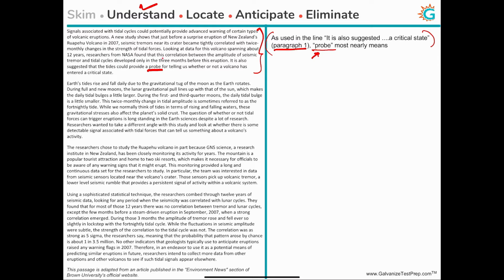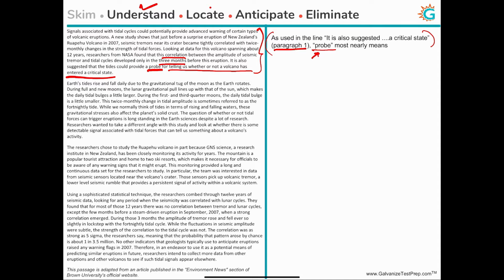Looking at data for this volcano spanning about 12 years, researchers from NASA found that this correlation between the amplitude of seismic tremor and tidal cycles developed only in the 3 months before this eruption. It also suggested that the tides could provide a probe for telling us whether or not a volcano has entered a critical state. The tides could provide a probe for telling us something.